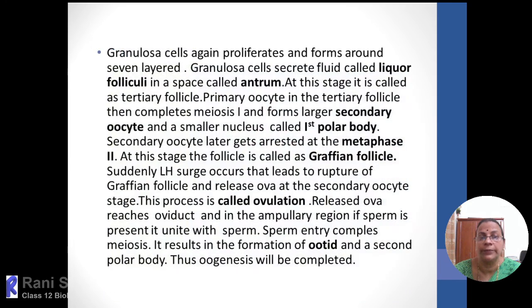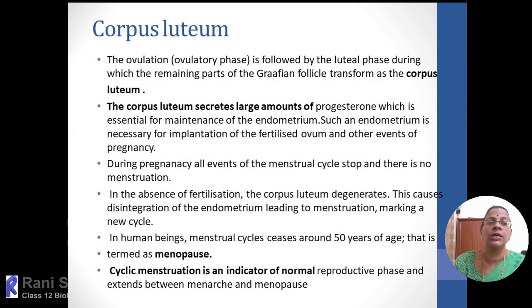Now we'll move on to all these functions we have explained: liquor folliculi, antrum, then secondary oocyte, first polar body, then the metaphase II condition. The secondary oocyte will be arrested at metaphase II. After ovulation, when the secondary oocyte meets a sperm, only then the metaphase will change into anaphase and telophase, and that results in the release of the second polar body as well as the functional ovum. Immediately the nucleus of the ovum fuses with the sperm nucleus. That process is called fertilization.